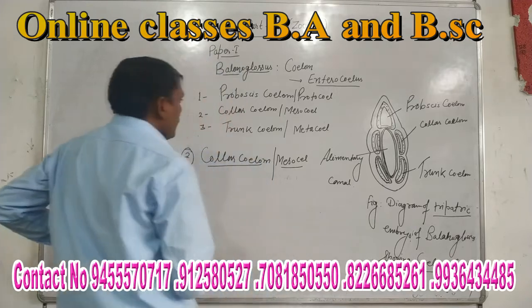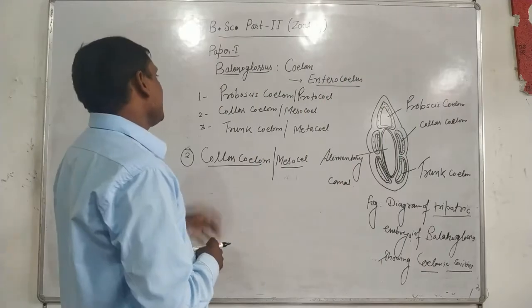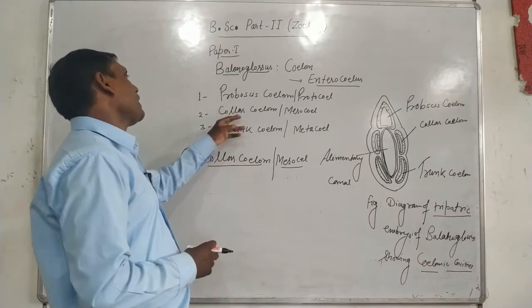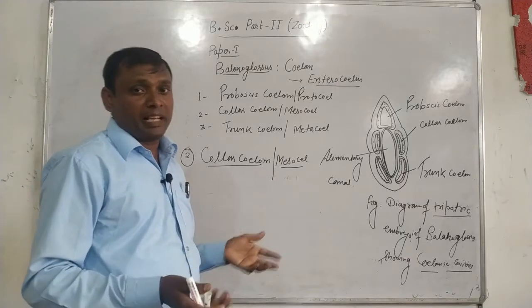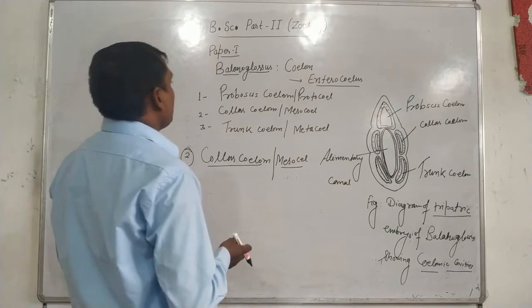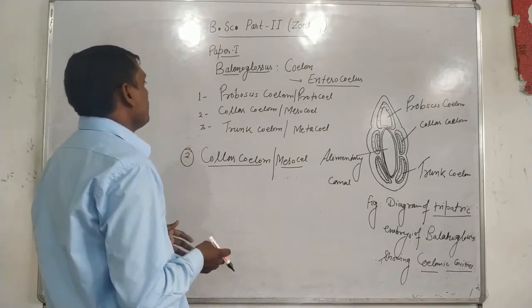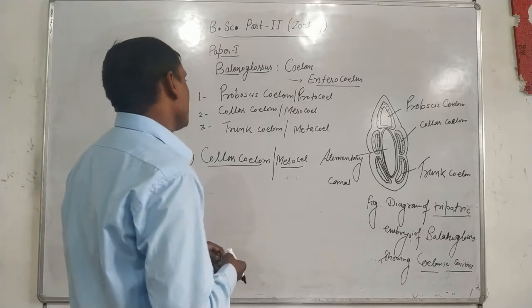Inside the proboscis coelom and collar coelom, both are filled with sea water. That is, the coelomic spaces of the proboscis coelom and collar coelom are especially filled by sea water.